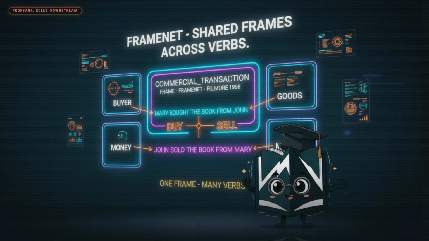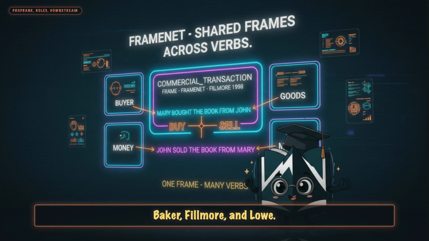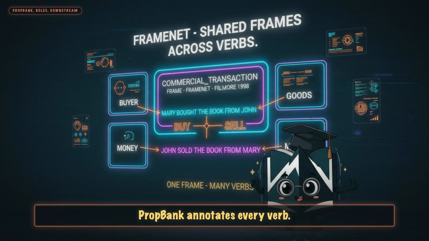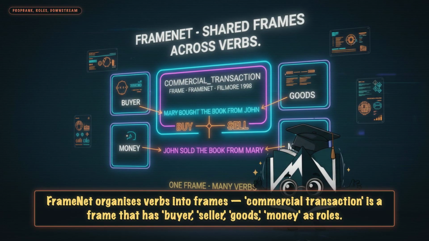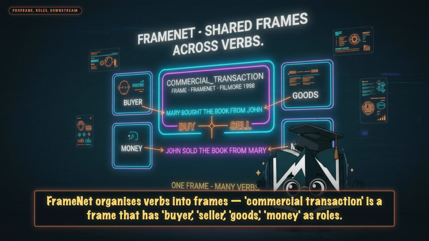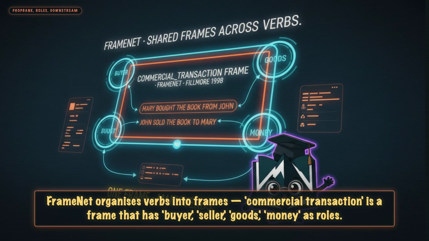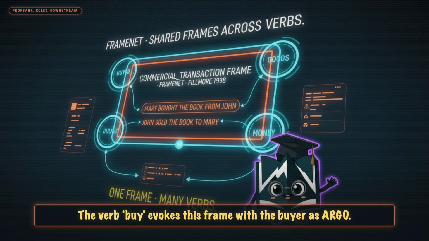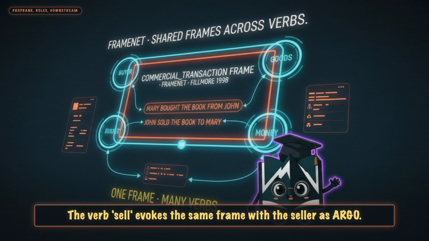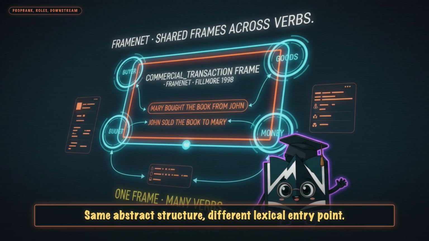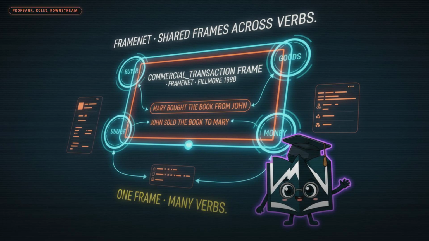A parallel effort. FrameNet. Baker, Fillmore, and Lowe, 1998. Different philosophy. PropBank annotates every verb. FrameNet organizes verbs into frames. Commercial transaction is a frame that has buyer, seller, goods, money as roles. The verb buy evokes this frame with the buyer as ARG0. The verb sell evokes the same frame with the seller as ARG0. Same abstract structure, different lexical entry point.